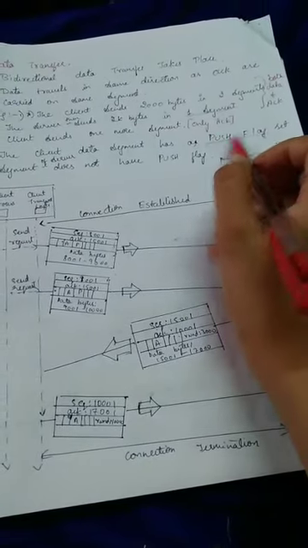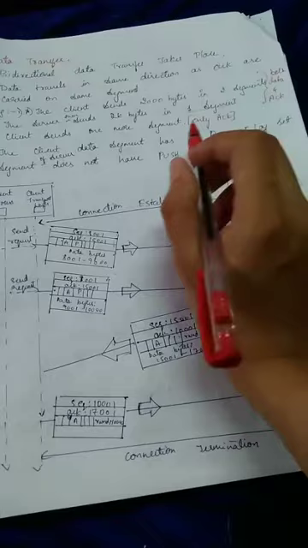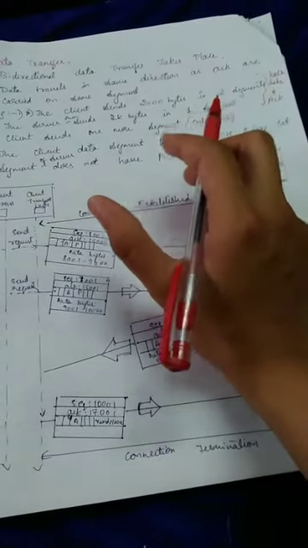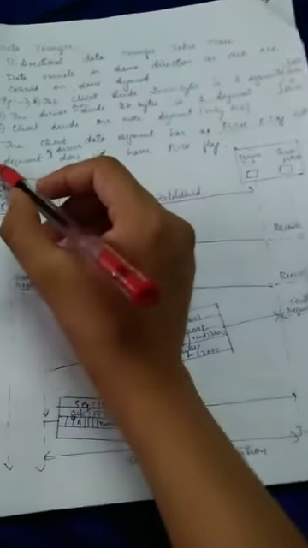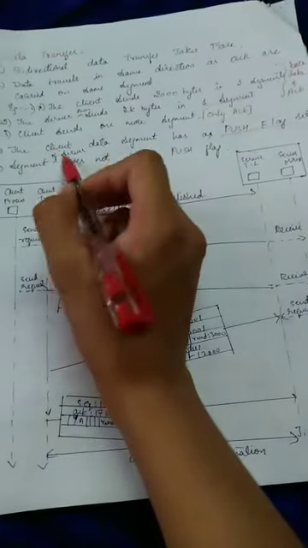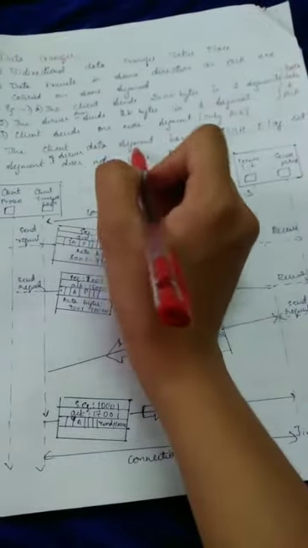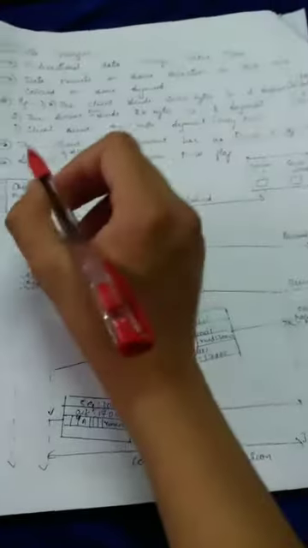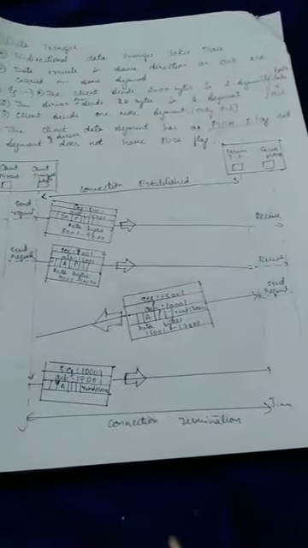The next point is the client data segment has a push flag set. This push flag enables the server TCP to deliver the data sent from the client to the server process when it is received. And the last point is the segment of the server does not have any push flag, only the client data segment has the push flag, not the server data segment. In this diagram it is clearly explained.